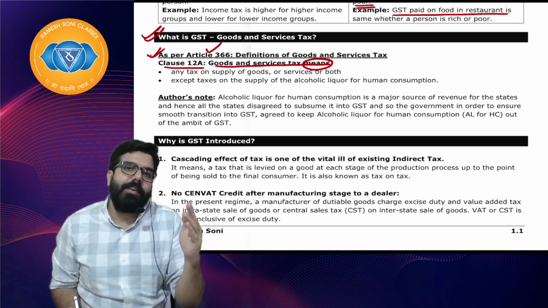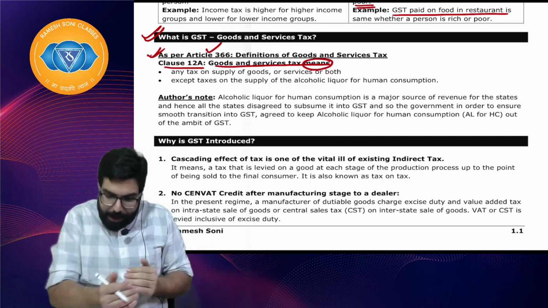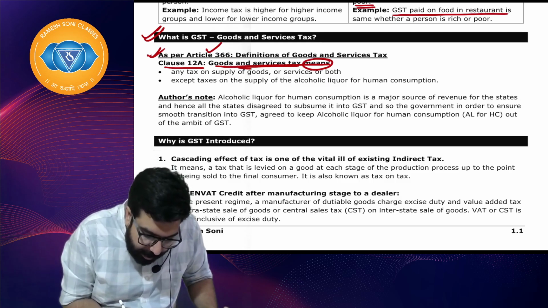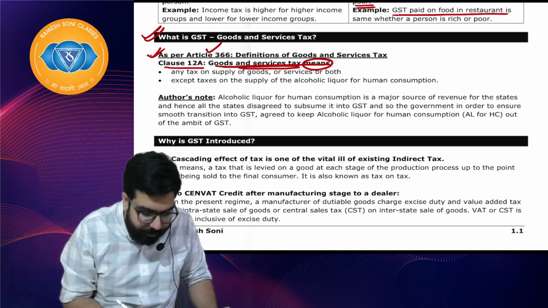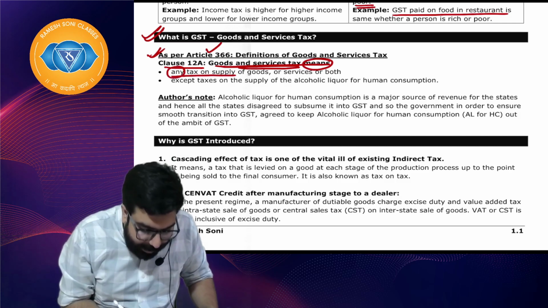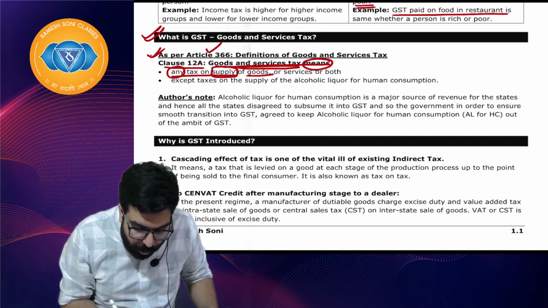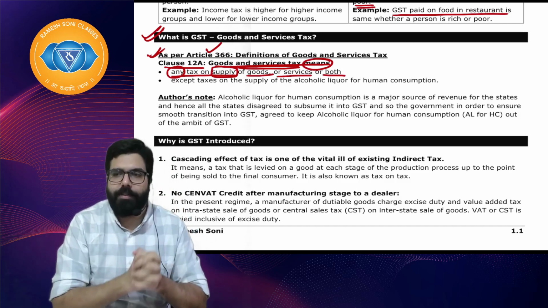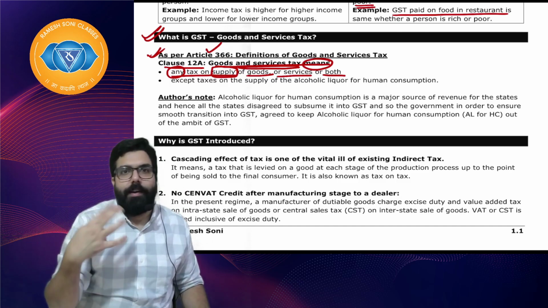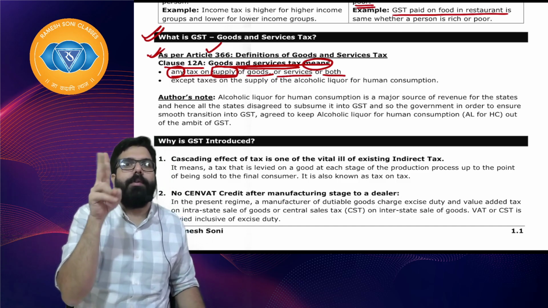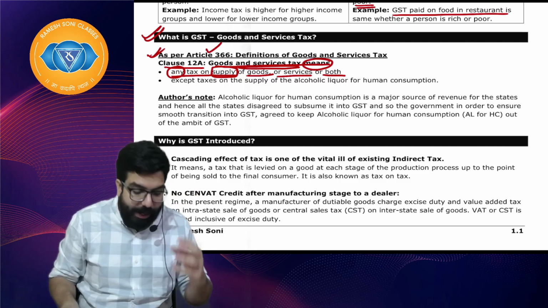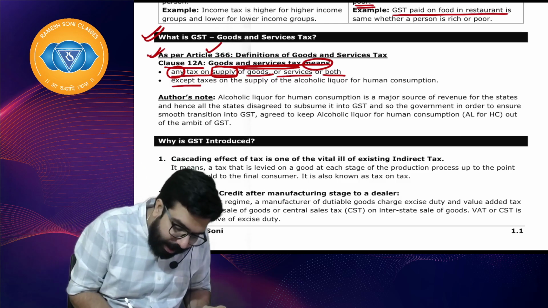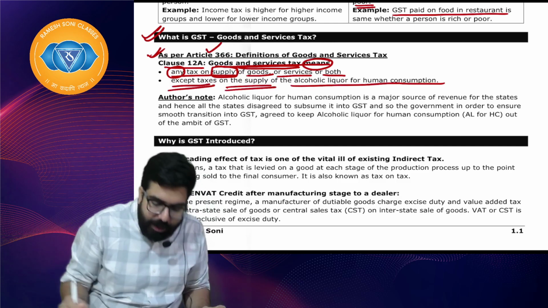There are two types of definitions, inclusive and exclusive. By the end of this chapter, I'll be talking more about that. Now, goods and service tax means only this much. Any tax on supply of goods or service or both. Goods or service or goods plus service. I hope everyone is clear. So any tax which is levied on goods or on service or both is known as goods and service tax, except tax on supply of alcoholic liquor for human consumption.